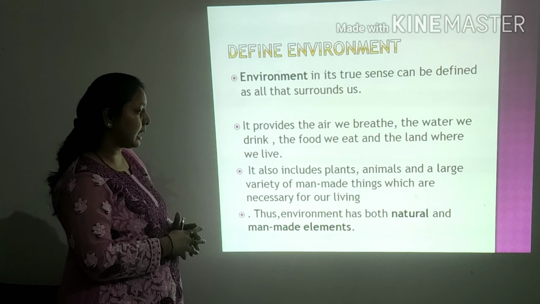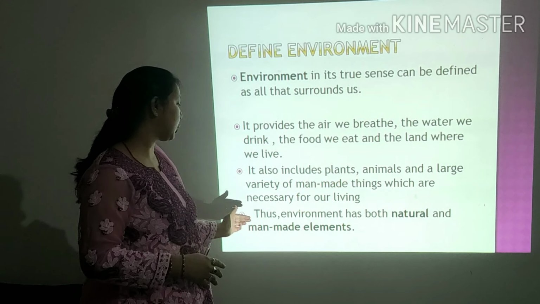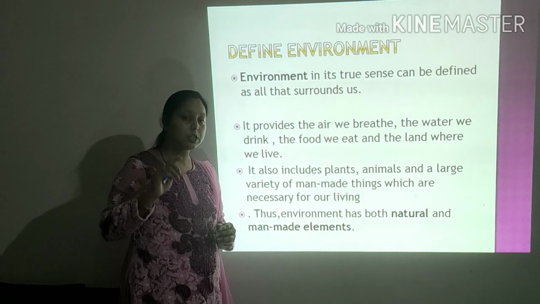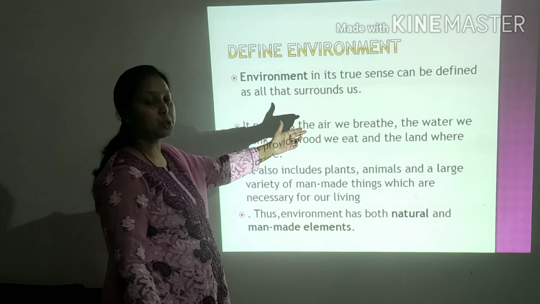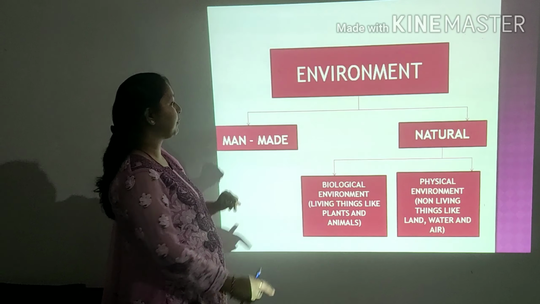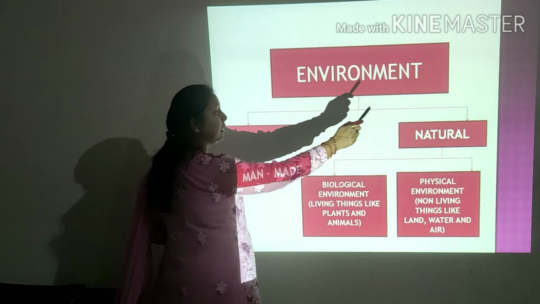Thus environment has, we can say, both natural and man-made elements. We can better understand it in this format. In the next slide I will be showing you. So environment broadly can be divided into man-made and natural.